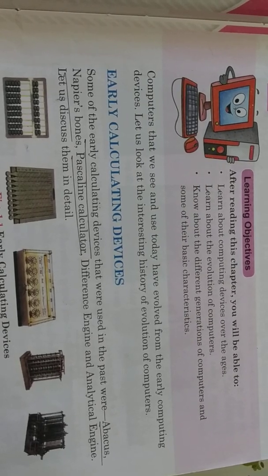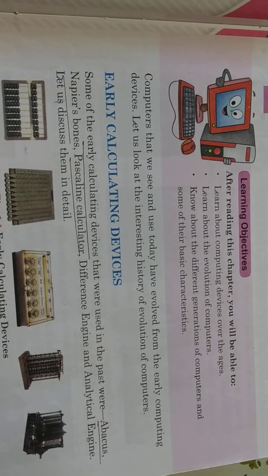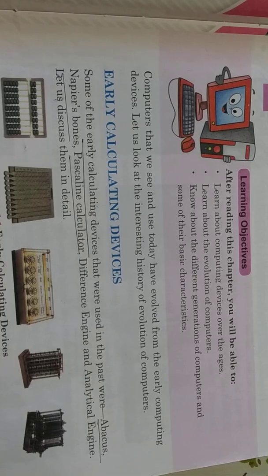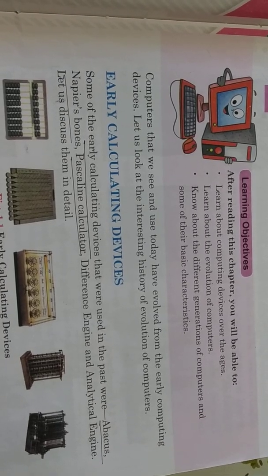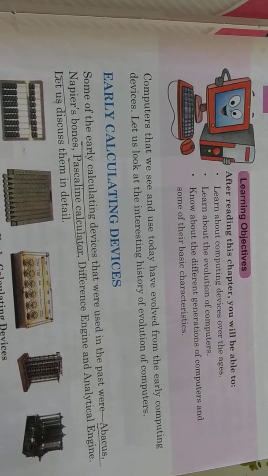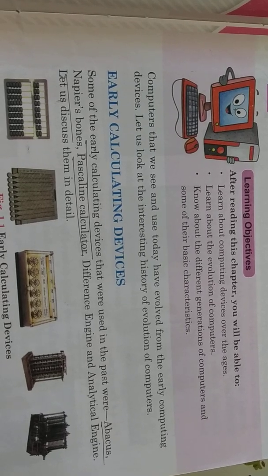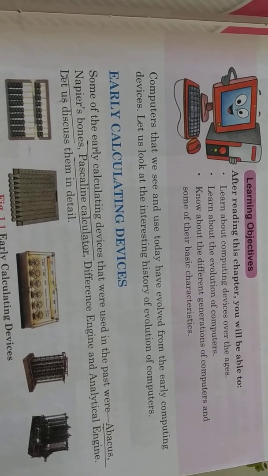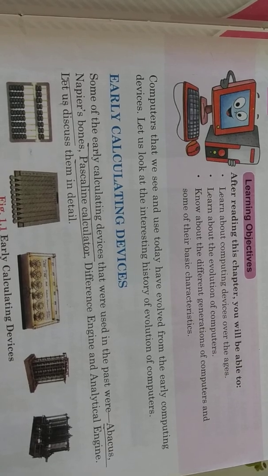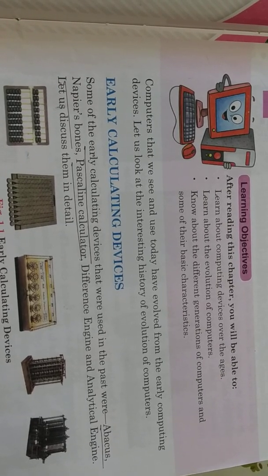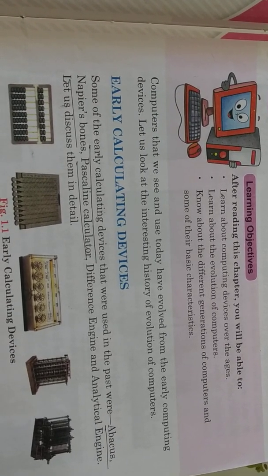Now, it is said that computers that we use and see today have evolved from the early computing devices. That means whatever we see today as computer was not present in the past. It evolved from some simple calculating devices.